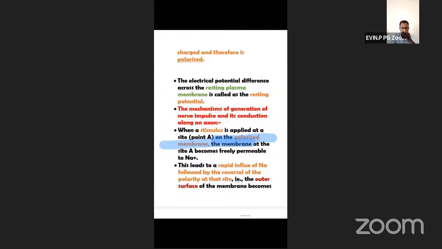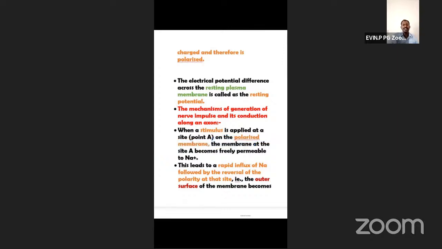Did you understand? Yes, sir. Okay, so polarized means membrane potential of minus 70. Depolarized means minus 55, or above minus 55. This is called as what? Yes, very good.